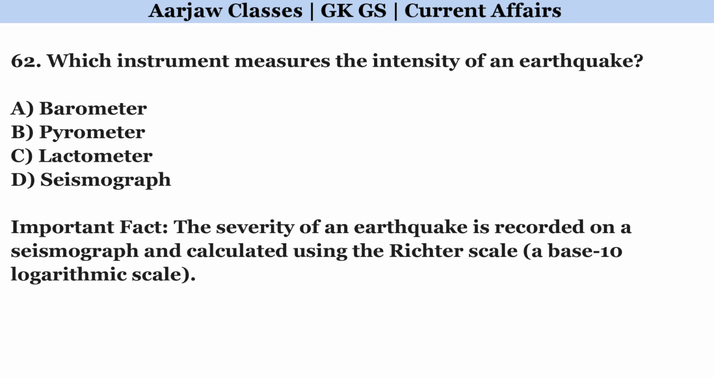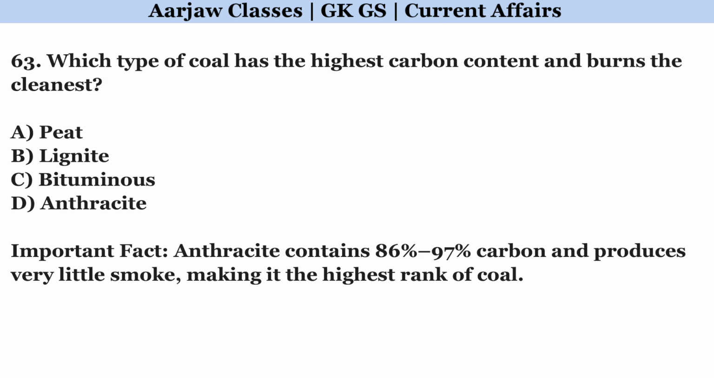Which instrument measures the intensity of an earthquake? Correct option is D. Seismograph. Which type of coal has the highest carbon content and burns the cleanest? Right option is D. Anthracite.